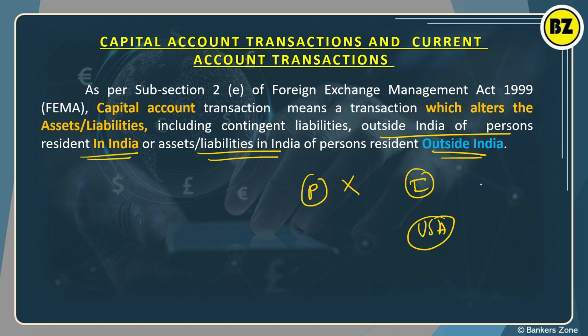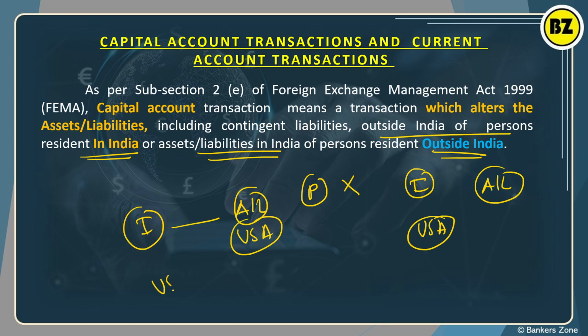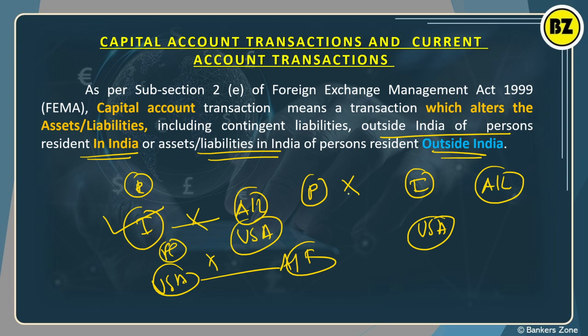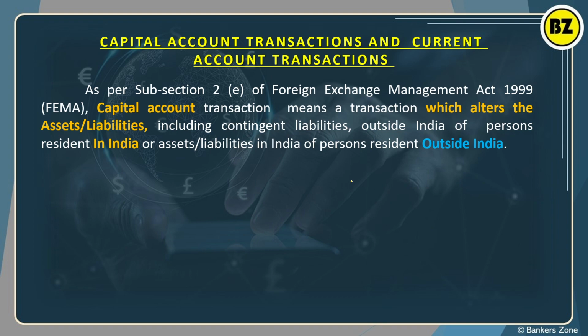If you are in India and you purchase an asset or liability in the USA, or if you are in the USA and you purchase an asset or liability in India, in both cases, irrespective of whether you are located in the resident country or the foreign country, the transaction will be counted as a capital account transaction. So I repeat, what is the capital account transaction? The transaction where the asset or the liability changes, right?